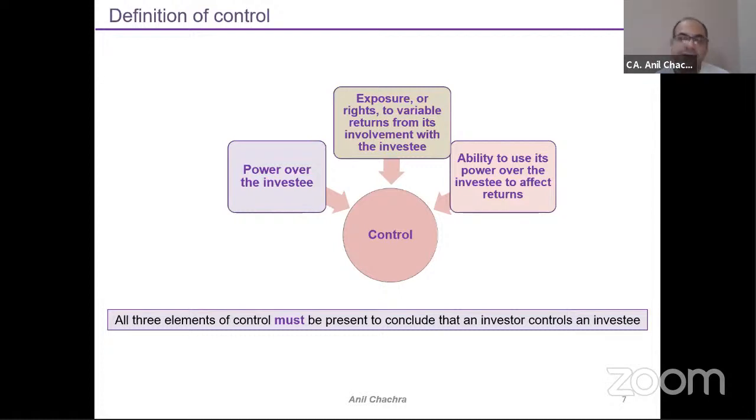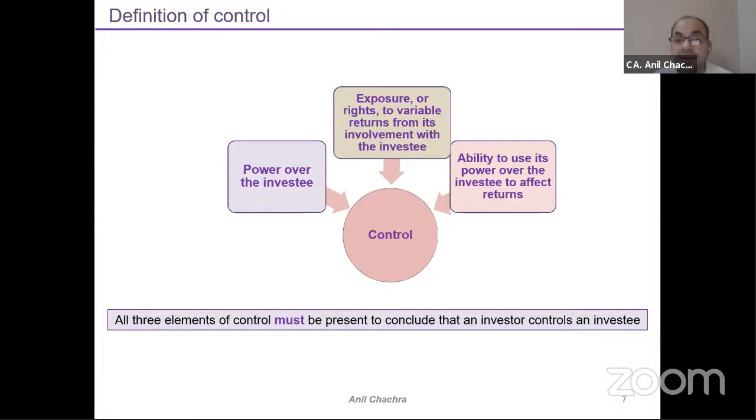Control basically consists of three parts, right? The first thing is power over the investee. We will discuss what the meaning of power is. The second thing of control is exposure or rights to variable returns from its involvement with the investee. How much exposure or how much returns I am getting by making an investment in your company. Higher the returns, higher will be the magnitude, right? So this is the second thing defined under the control part.